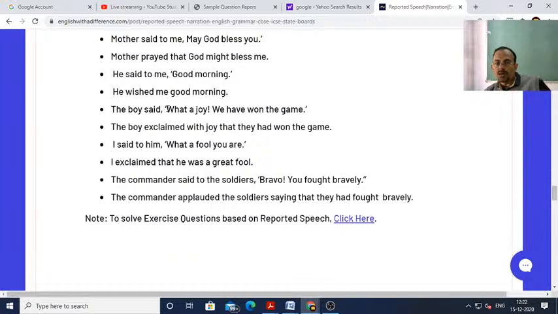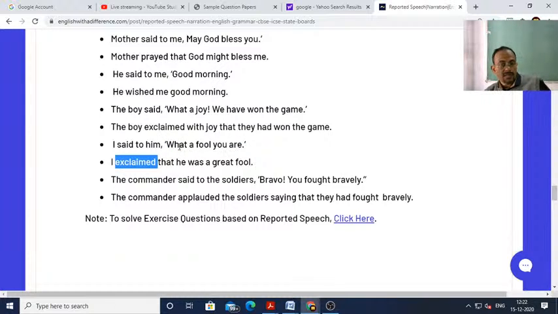The boy said, "What a joy!" The boy exclaimed with joy. Okay, if it is something joyful, then you write exclaimed with joy, and if it is something sad, then you write exclaimed with grief, or for something which is surprising, you just use exclaimed.